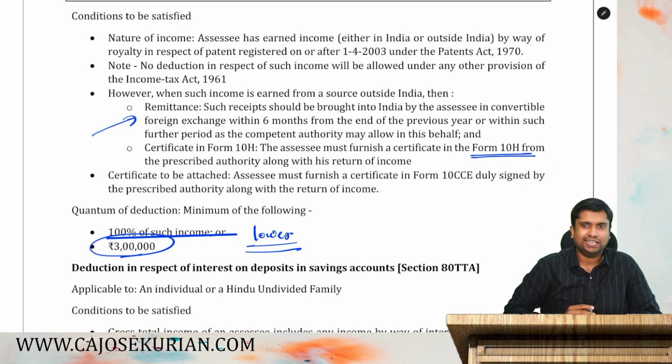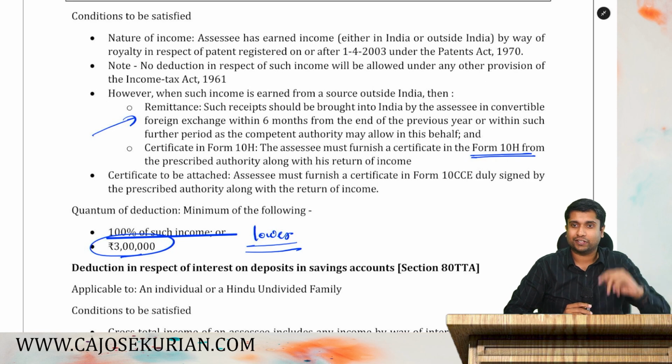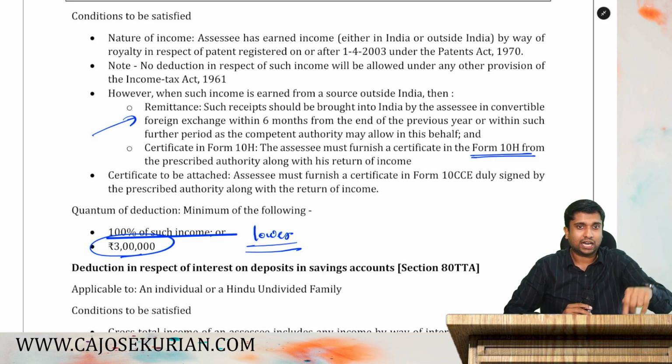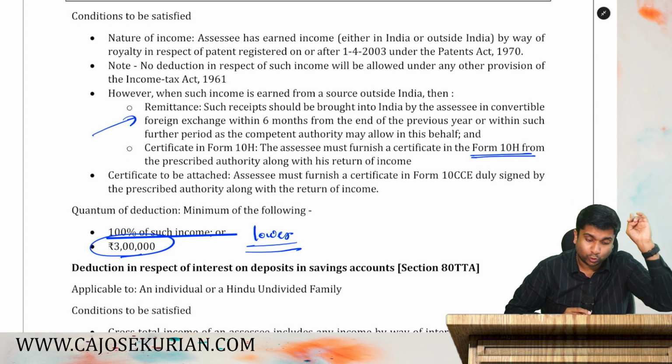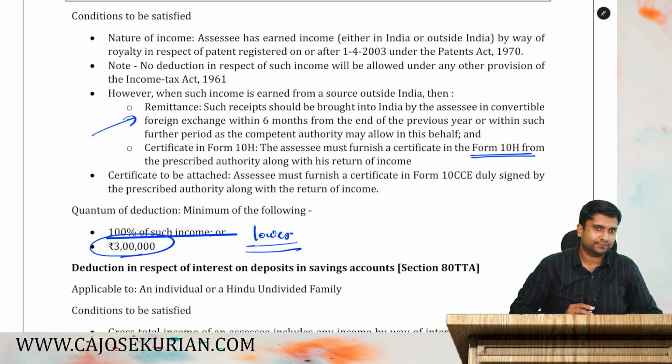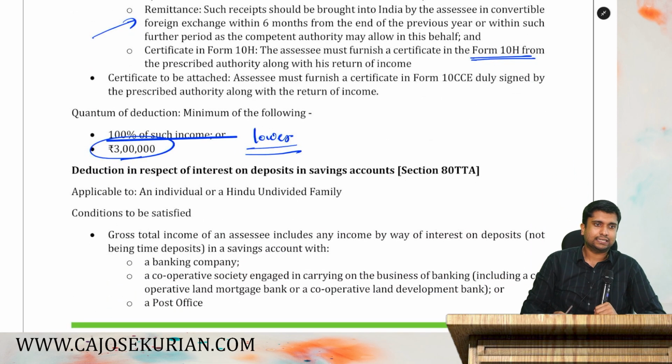Are you all with me? Exactly the same. Only two differences we can say. Number one, 80QQB is for royalty on books, 80RRB is for royalty on patents. In 80QQB, there is one more condition: 15% of the book sold. In royalty on patents, there is no such condition. It will always be lump sum royalty. I hope this much is clear.